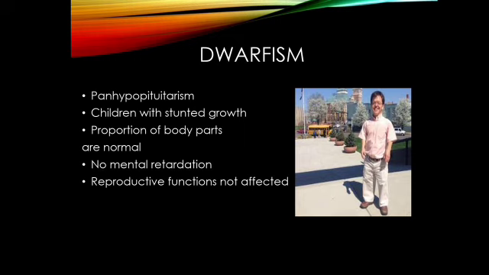If three children are affected by panhypopituitarism, only one child has a sexual loss; other than this, normally it is the growth hormone that is affected. That's why I have mentioned here that the reproductive functions are not affected. Most probably the reproductive functions will not be affected, but in some cases when gonadotrophin secretion is affected, there will be sexual problems. There won't be any onset of puberty, and they will still be sterile and so on.